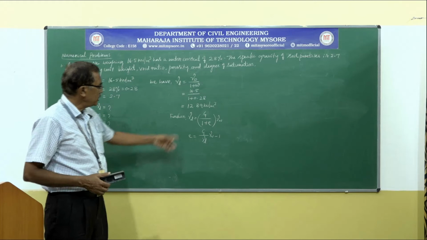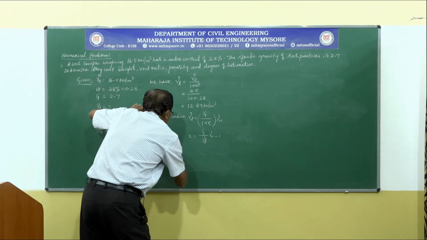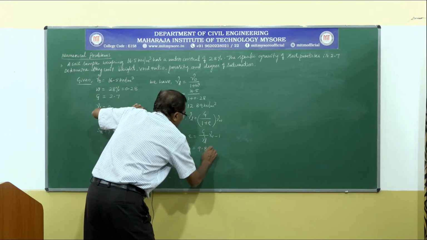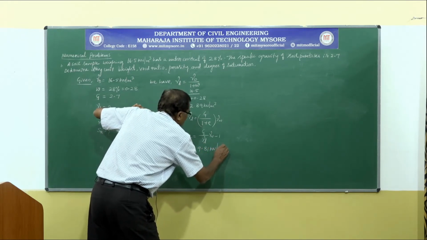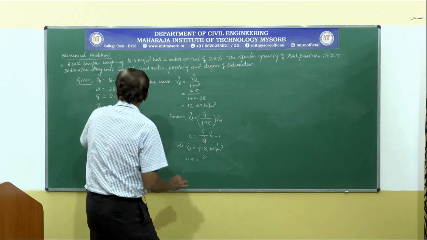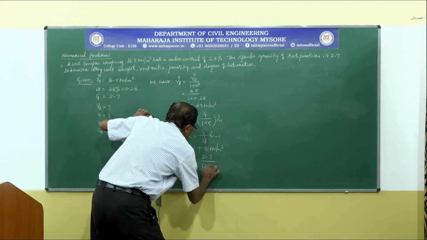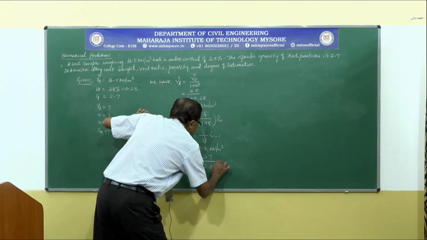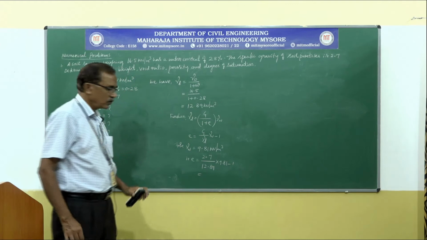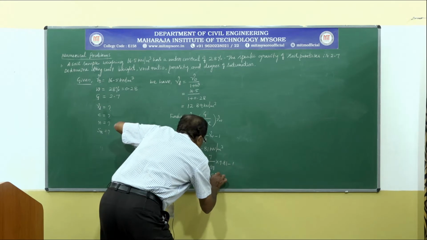You can directly write: use gamma W, unit weight of water, equal to 9.81 kilonewton per meter cube. That is, e is equal to 2.7 divided by 12.89 into 9.81, minus 1. Solving this, you will get void ratio equal to 1.055.